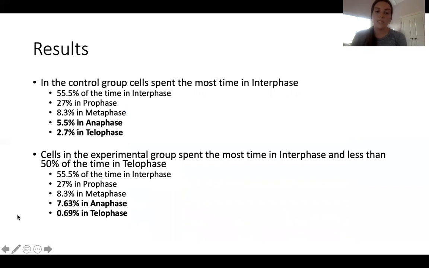So here are those results basically written out in numbers. So you can see that interphase, prophase, and metaphase all have the same percentages from the control group to the experimental group. And then you can see in bold where anaphase had 5.5% and telophase had 2.7% in the control group. Well then, when we put Taxol on the experimental group, you can see that anaphase went up to 7.63% and telophase went down to 0.69%, meaning that less cells were entering telophase than they were in the control group.